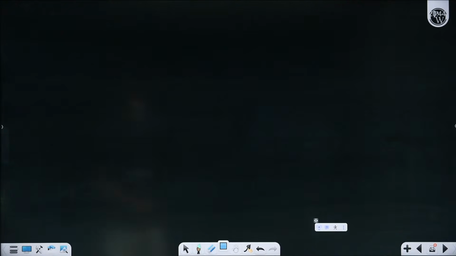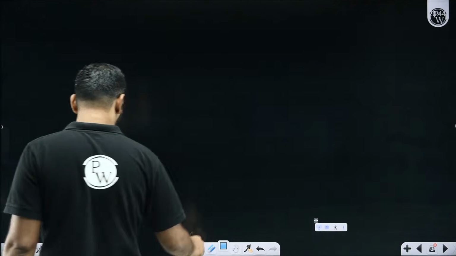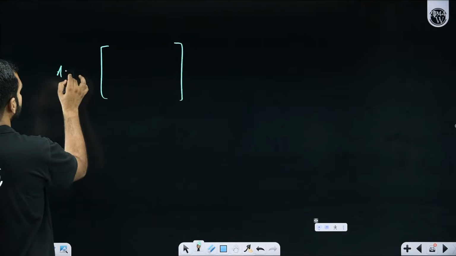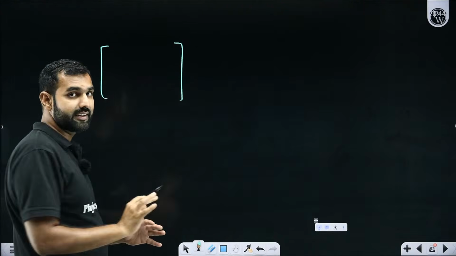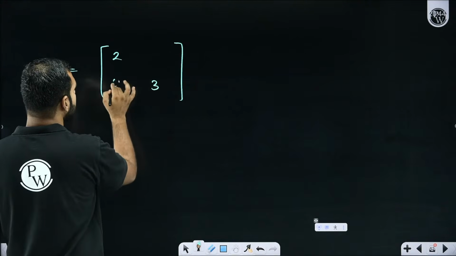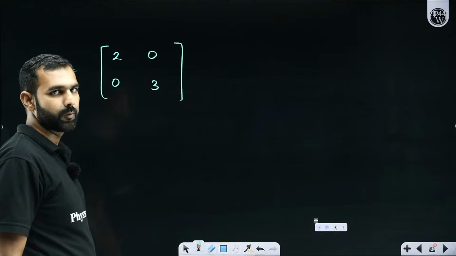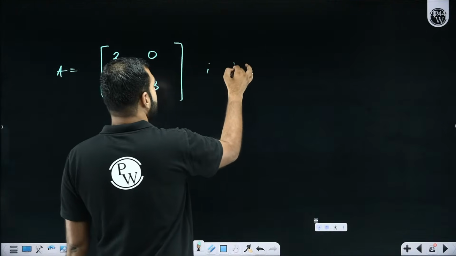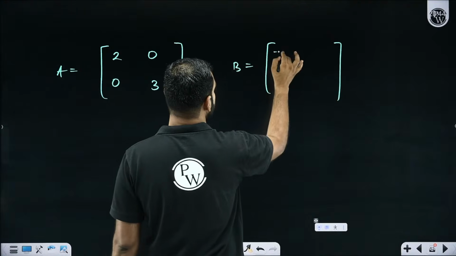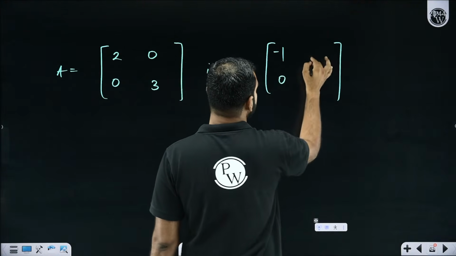Now, what does it mean? Pay attention, everyone. Let's say there is a matrix A, which is a 2 by 2 matrix, and it is a diagonal matrix. Diagonal matrix means what? 2 and 3 are there. Other elements, non-diagonal elements, are 0. Let's say there is another matrix B, which is also a diagonal matrix, a 2 by 2 matrix. Let's say minus 1 and 5. Non-diagonal elements are 0, 0.